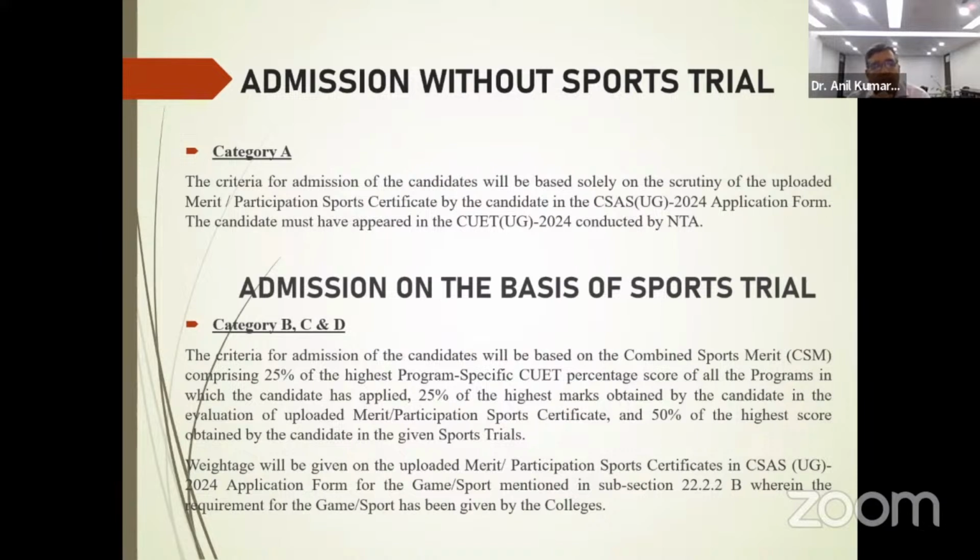For the game/sport you have mentioned, that is in the subsection 22.2.2b, wherein the requirement of the game sport has been given by all the colleges, because every college is not having all the sports.